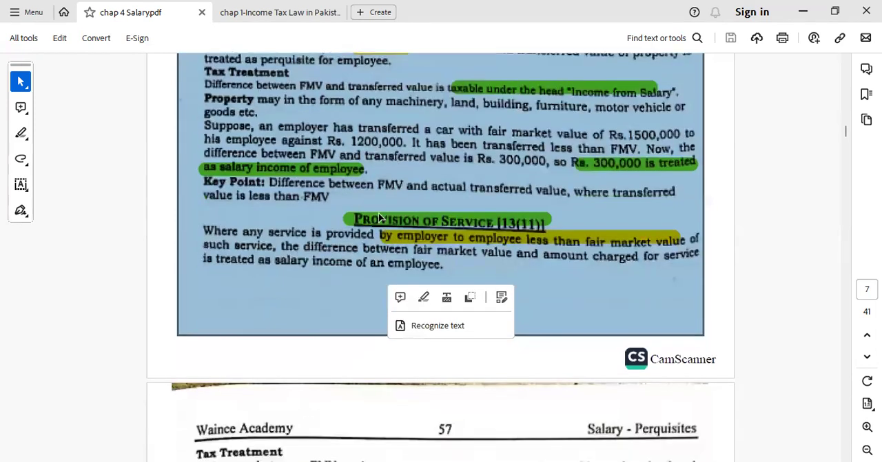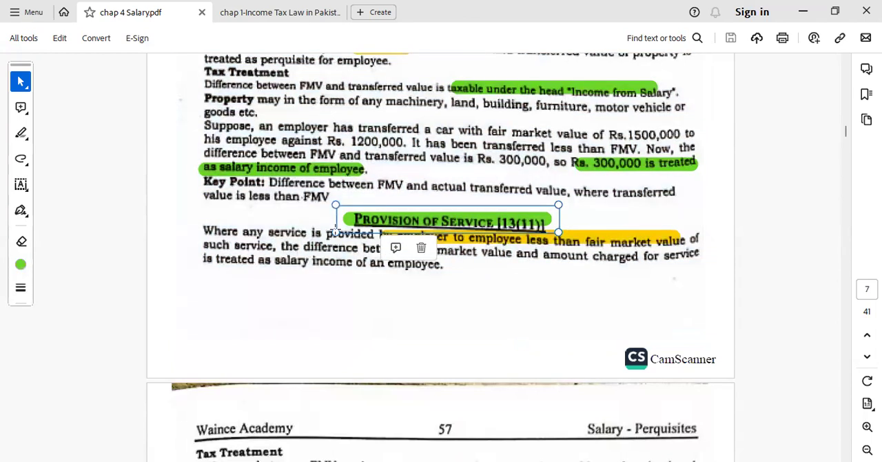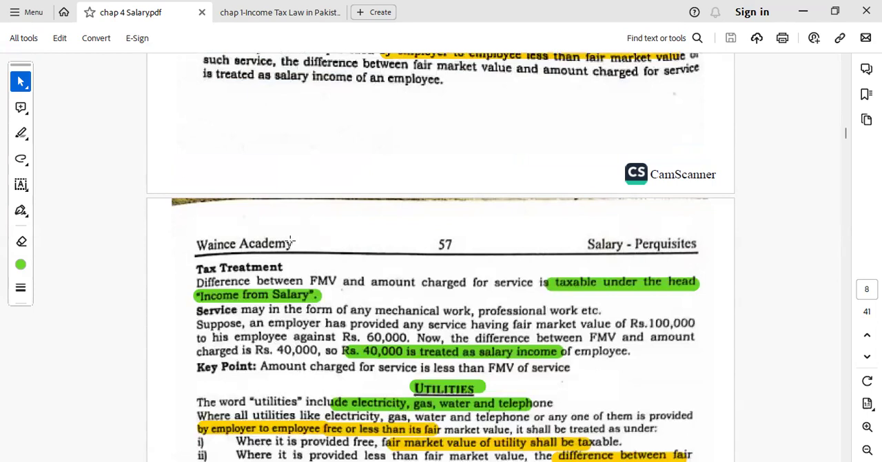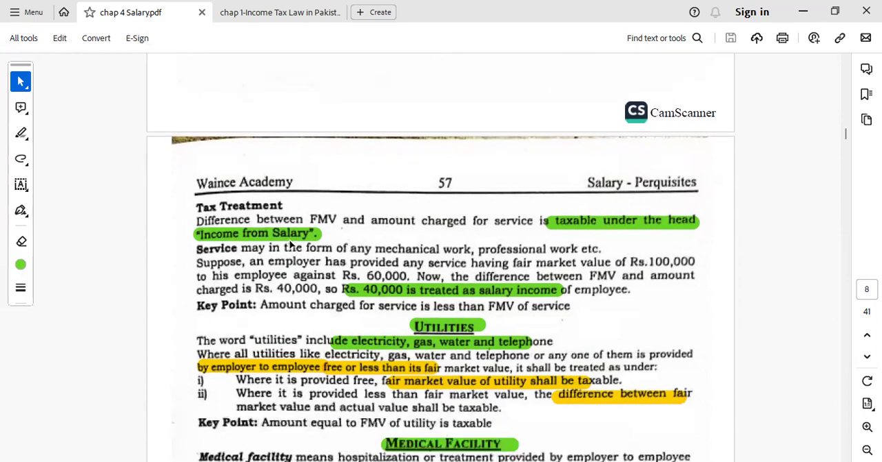Then provision of service. Any service provided by the employer to the employee, where the fee for that service is less than the fair market value, the discounted value will be treated as a benefit and added in the salary income of the employee, like this 40,000 rupees.